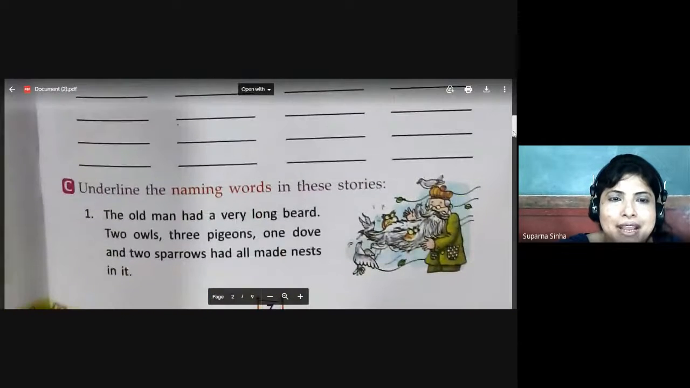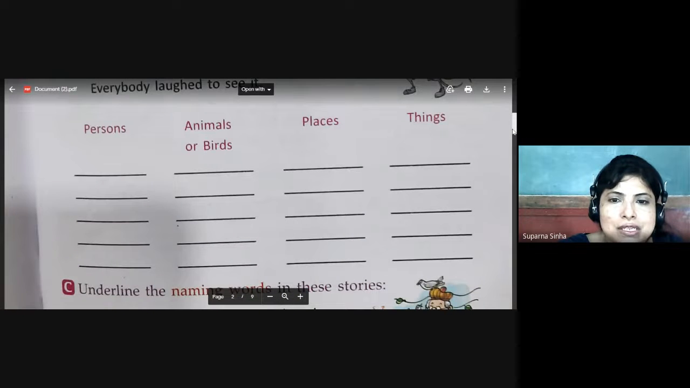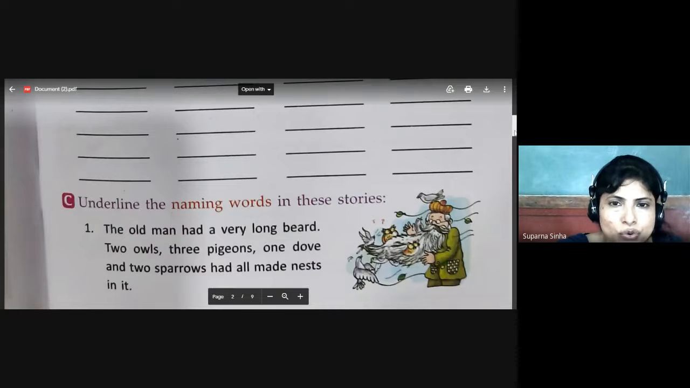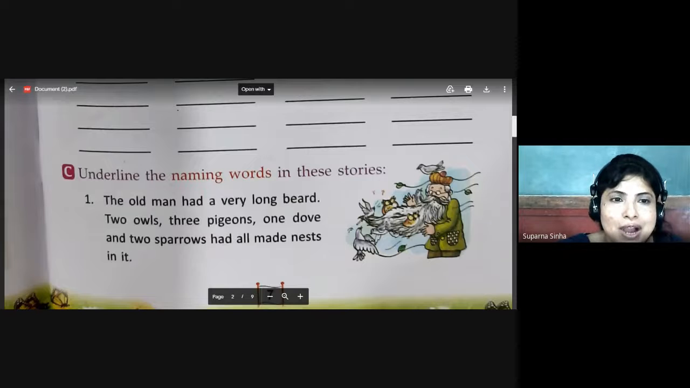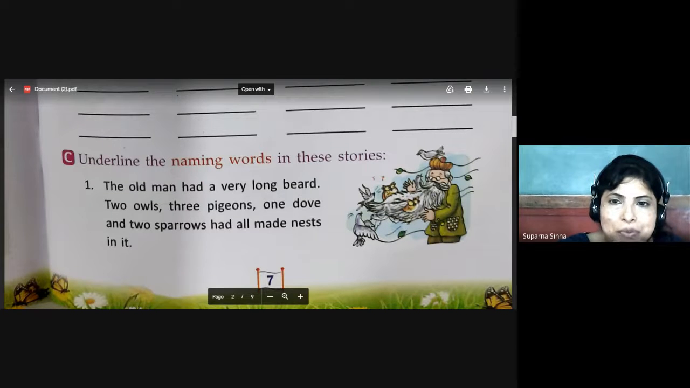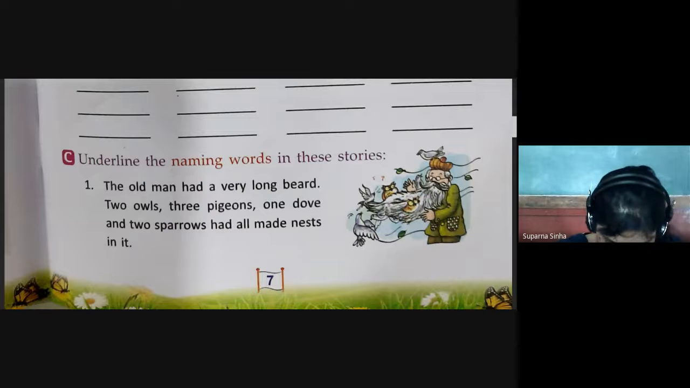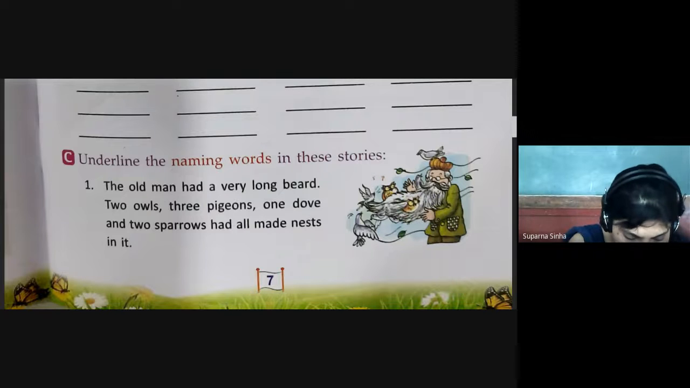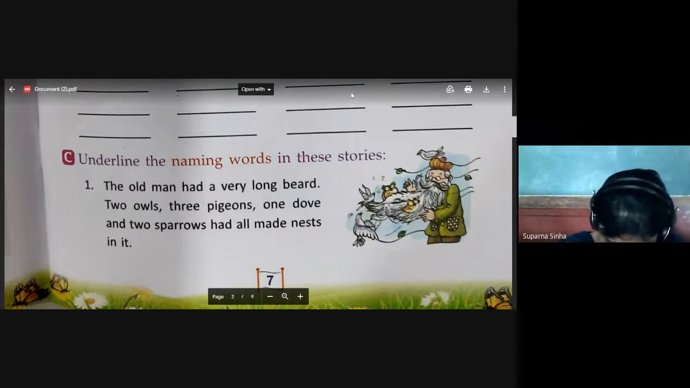So we'll write the words here. I'll send you the picture answer key of the same; you try your own with a pencil. You will write through, see the page, but first you understand. Underline the naming words in this story. Again, underline, and we will underline only in these small stories. There are 3 stories, page number 7.